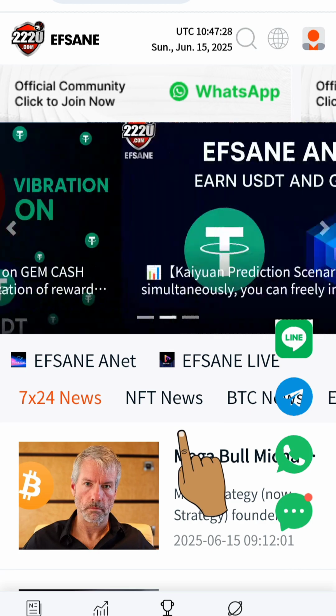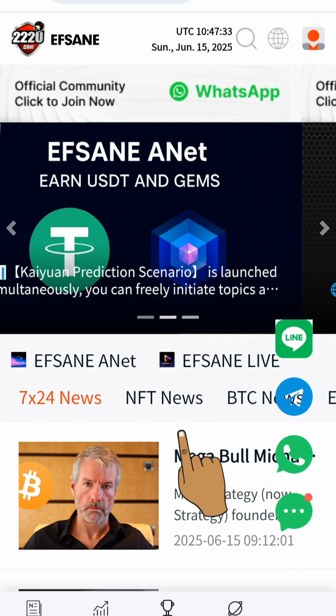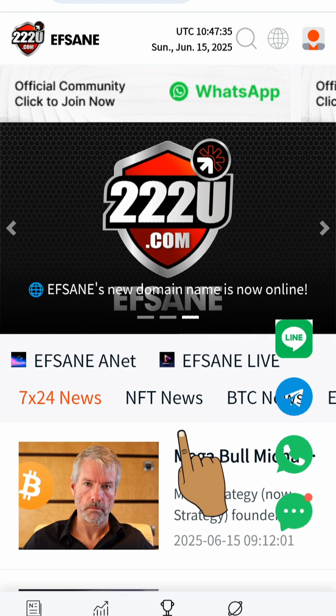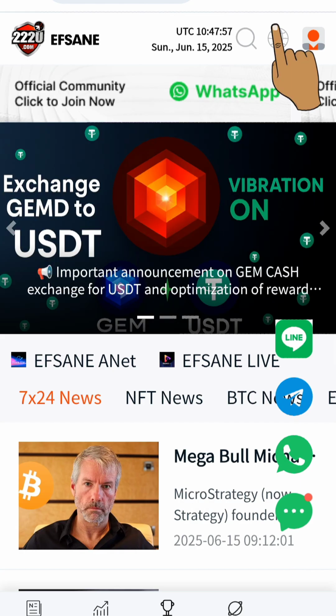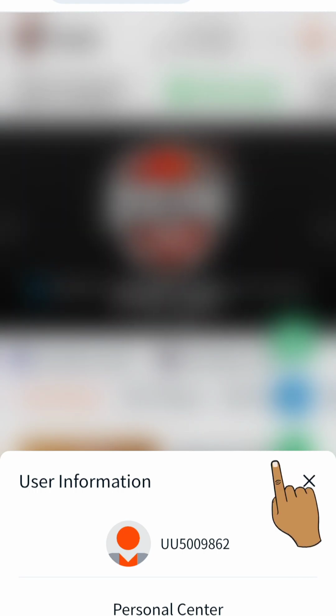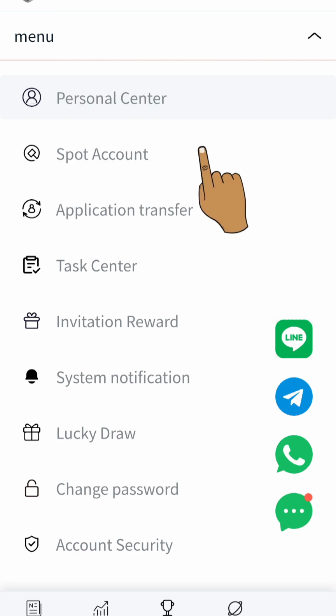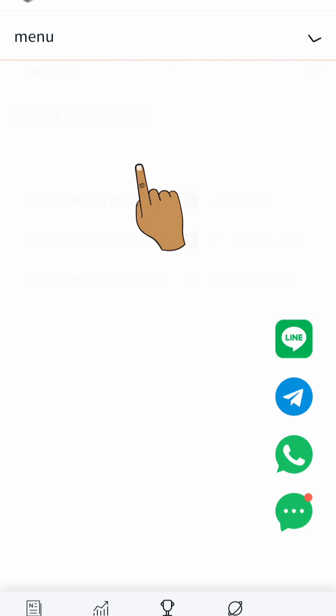Like I rightly said, this is a platform where you can actually earn crypto for absolutely free. After you sign up and you have this kind of interface, you can come up here and click on this button that has your picture. It's going to bring you here. Then you can click on this personal center down here and it's going to bring you to this interface. Quickly, let me show you what I have. I just signed up before making this video. So let me click on this personal center here and quickly show you something.